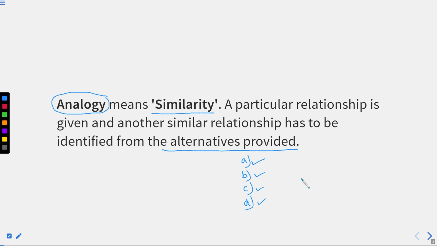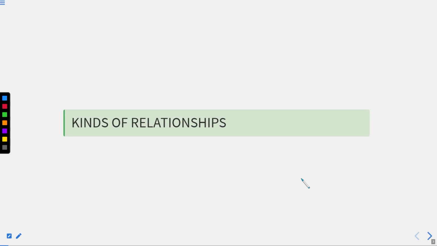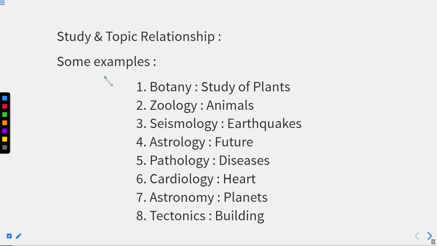Later on, after completing all 12 kinds of relations, we are going to deal with a few questions, 25 in total, and then we'll finish the chapter. I hope this part is clear, right? So the first thing is the kinds of relation that we are going to discuss, and the first one is the study and topics, right?